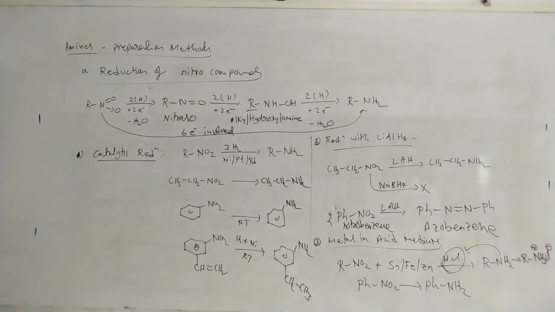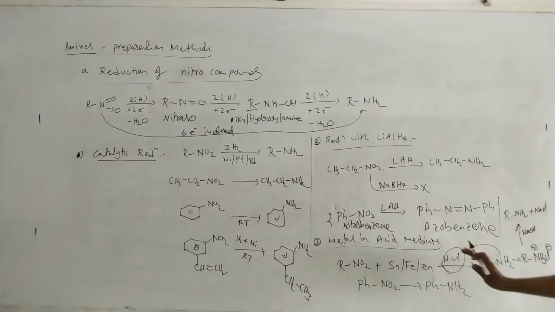So at the end of the reaction, after completion, we have to add base to remove the excess acid. If excess acid is present, the reduced product aniline may combine with HCl, forming a salt. So we have to remove the excess HCl by adding NaOH. That is the metal in acid medium reduction.